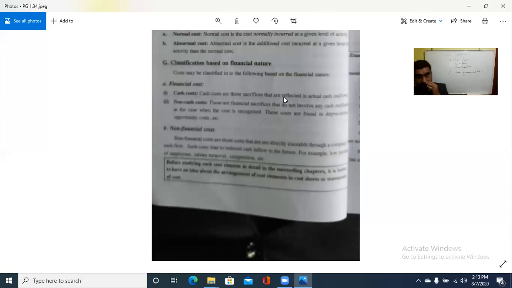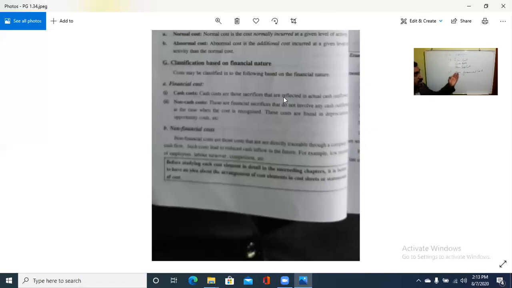Suppose 15 people leave and 10 come back, so there is a ratio of 5. Those who are leaving the company and those who are joining as newcomers, that is the labor turnover. Competition: does it involve a financial element? No. So these are the non-financial costs.